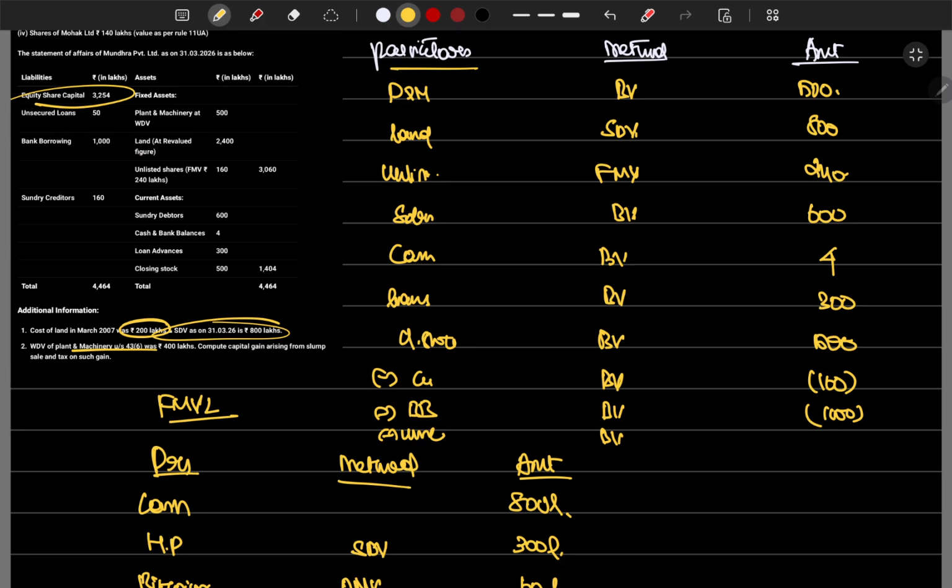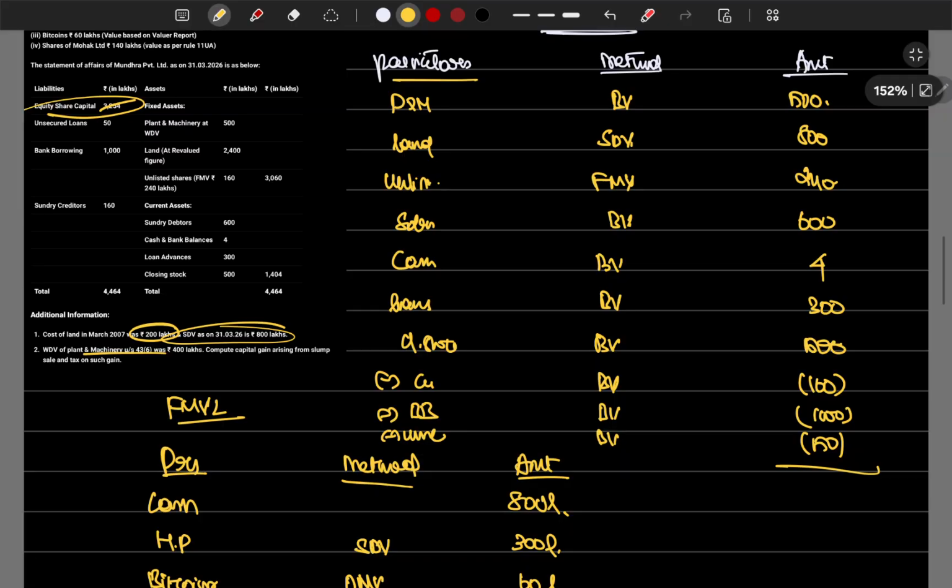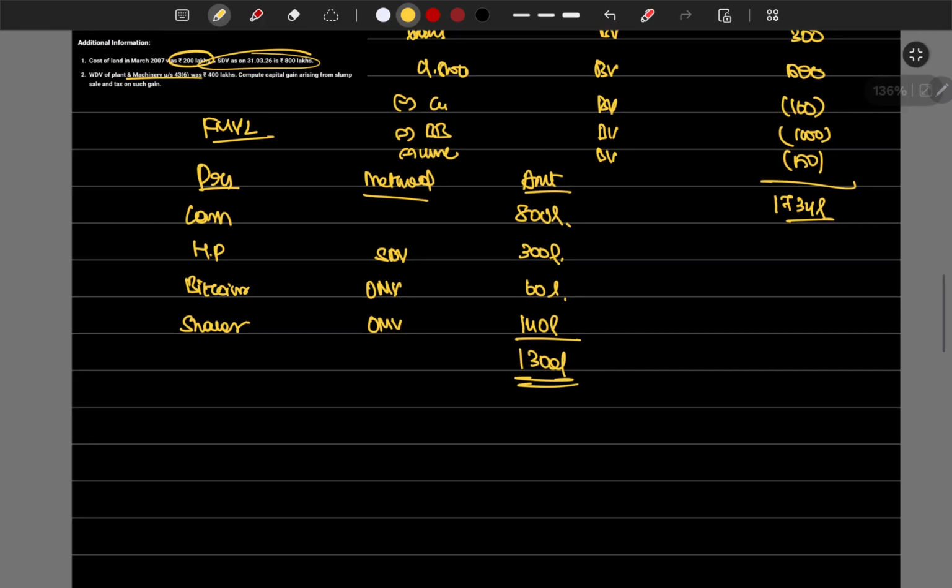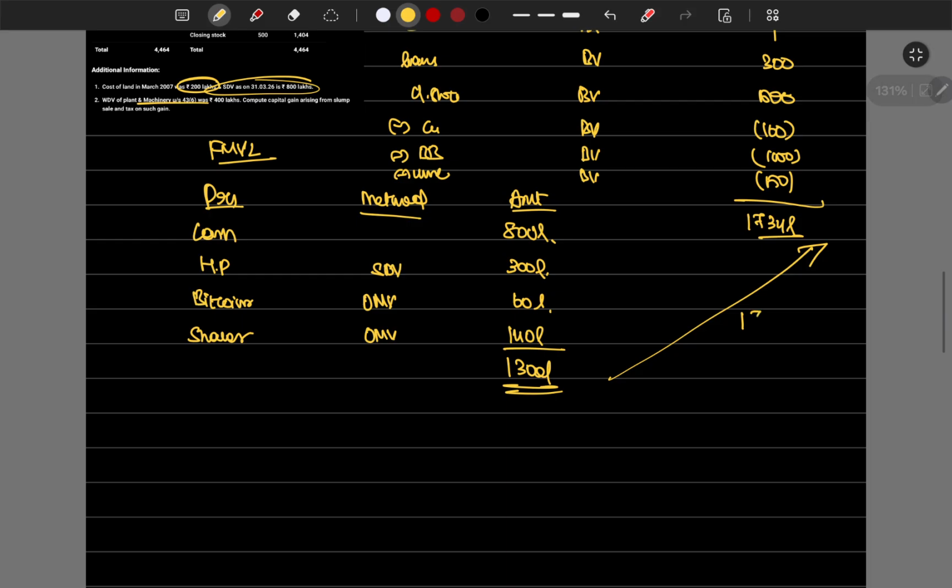Except this, we have to take everything. All other things are only outside liabilities. This is the inside liabilities. Okay, unsecured loan is 50. Shall we calculate now? 500 plus 800 plus 240 plus 600 plus 4 plus 300 plus 500 minus 160 minus 1000 minus 50, which is 1734 lakhs. Which is bigger? 1734 lakhs is the bigger value. So this is our sale consideration. Now we'll calculate the net worth.